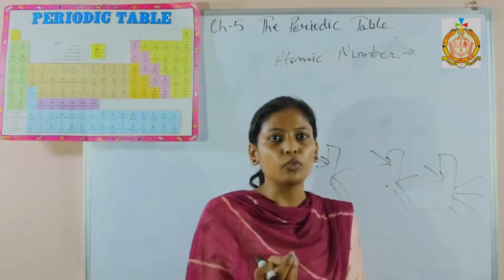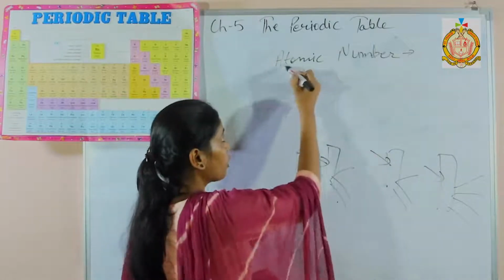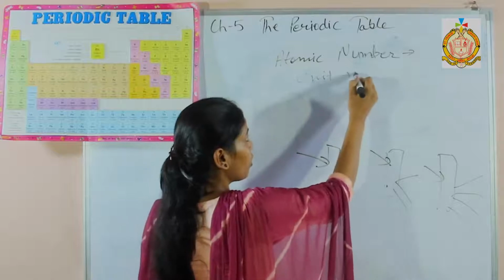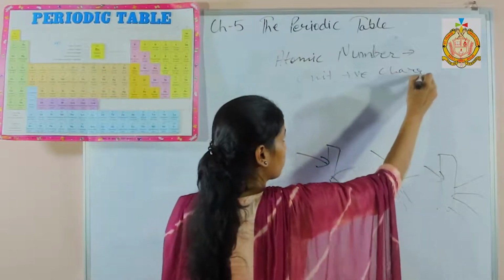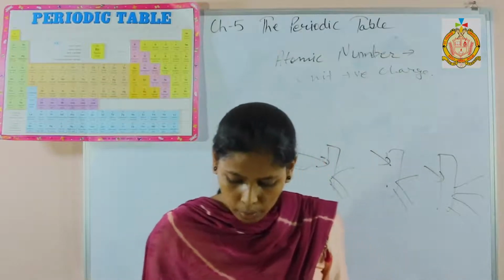What is the main thing which is different in all the elements? The thing was atomic number, that is unit positive charge. From this experiment he came to know the basis is atomic number.